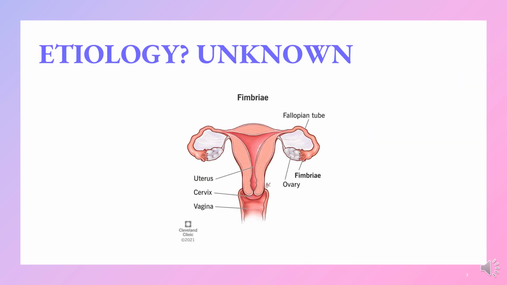So when we talk about the cause of ovarian cancer, it's unknown. There are things that we suspect as contributing factors, but we really don't know what causes it, what starts this process, other than obviously that cell dysregulation. I have included a picture here because I think it's good to review the physical aspects of this with the ovaries, the fallopian tubes, and the uterus. This cancer usually occurs here in these fimbriae, around the area of these fimbriae. So good to look back on that.